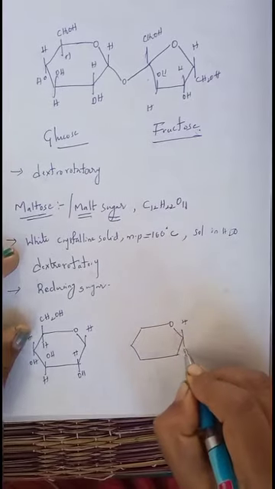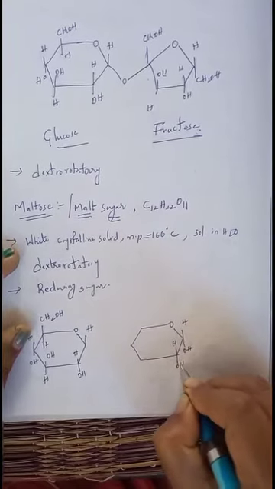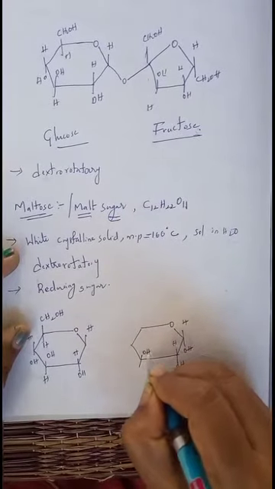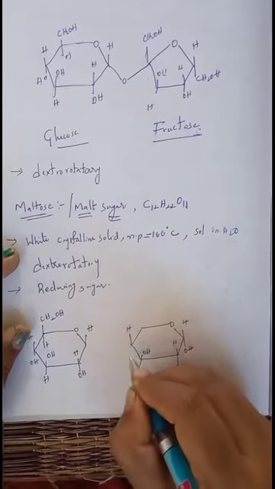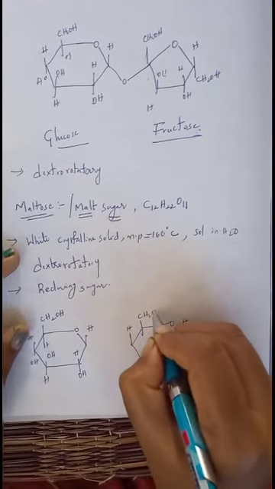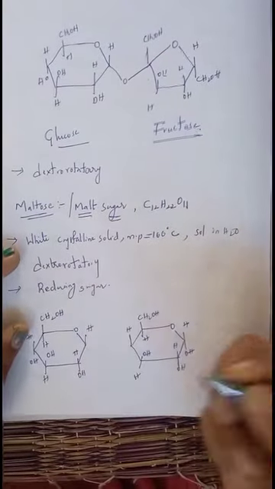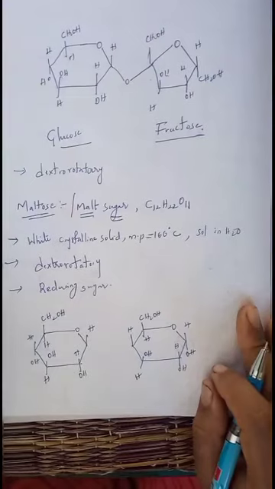This is first carbon H and OH, second carbon H and OH, and third carbon OH above the plane, H below the plane. On the fourth carbon I am representing only 1 bond, the other one is involved in the linkage. On the fifth carbon, CH2OH is always present above the plane and hydrogen below the plane. So these are the two alpha glucose units.